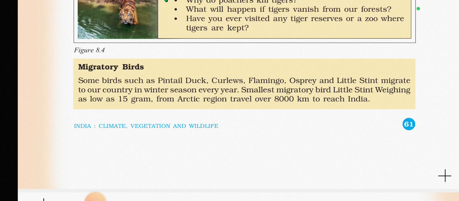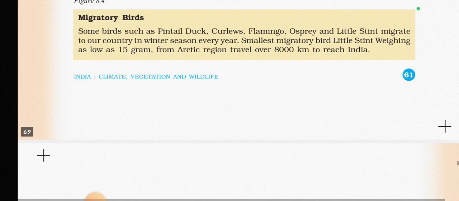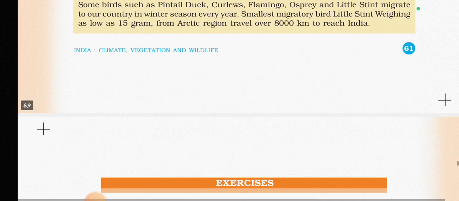Can you imagine how far they travel just to have this kind of habitat? You would have noticed Okhla Bird Sanctuary, where in winter time a lot of birds come from far distant places. So this is a part of this creation.